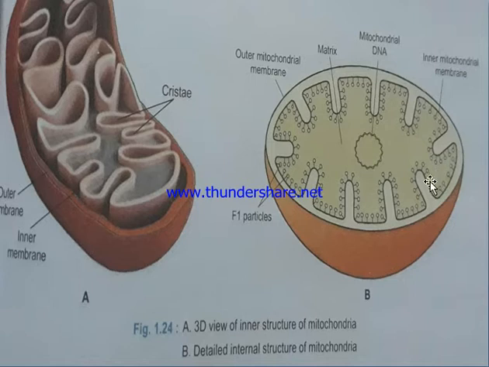It is a two-layered membrane. This is the inner layer and this is the outer layer. Inner layer has many foldings. You can also see here the inner layer has many foldings known as cristae. This inner layer contains its own DNA and some ribosomes. These circles are ribosomes, generally known as F1 particles, which are used for generation of ATP.